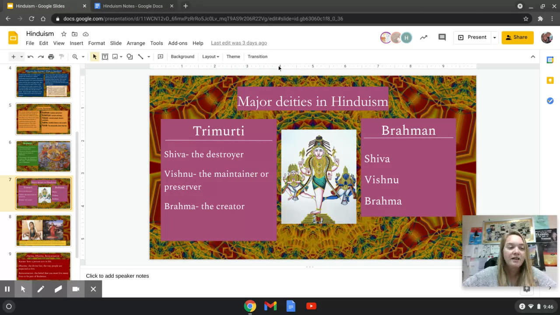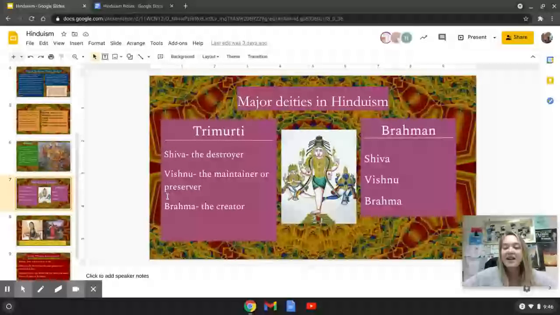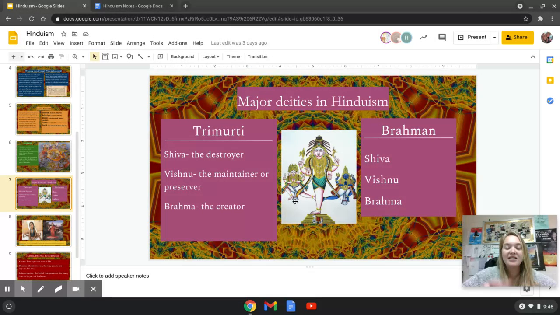Going on to major deities in Hinduism. Deities means like God, of the gods. So just like other religions, it's kind of like a trinity here. You have the Trimurti. It's not called Trinity in Hinduism, it's the Trimurti. So you have Shiva, which is the destroyer. Vishnu is the maintainer or preserver. And then Brahma is the creator. So Brahman is made up of three different aspects: Shiva, Vishnu, and Brahma.